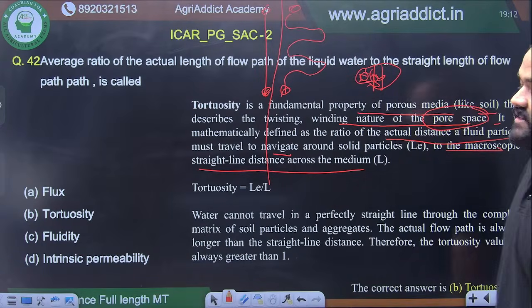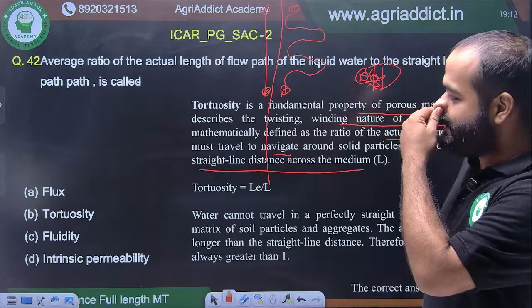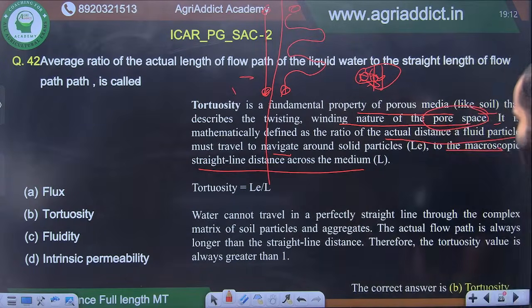Very good. A question can come from here. Yes, you have written sand, clay. Sand has more tortuosity, what about clay? That can come. More than 1, less than 1, that can come. And this definition can also come, right?